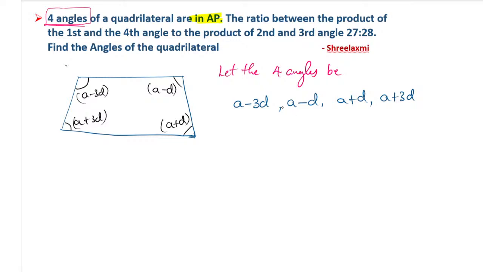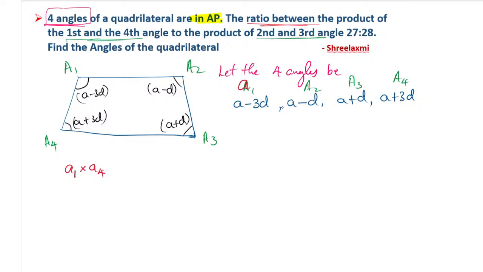So this is the way we have to use. This is our first angle, which I will take as A1, the second angle A2, the third angle A3, and the fourth angle A4. Why am I taking A1, A2, A3, A4? Because here they have given some calculation part. So this one I will take as A1, this is A2, A3 and A4. The next calculation is they have given a ratio for us. Here it is the ratio between the products, which means multiplication. So what is the ratio they have given? The first term A1 we have to multiply with A4.